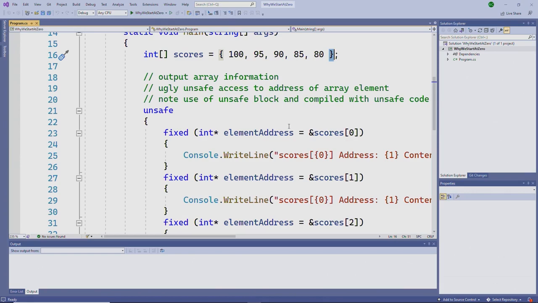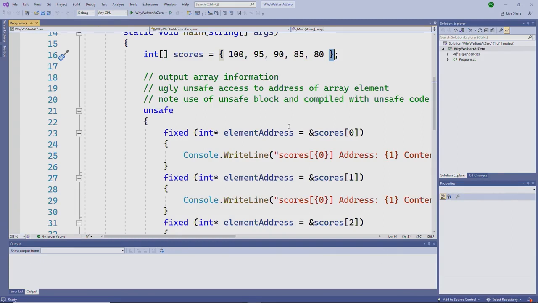I'm only doing it this way because I need to get at actual memory addresses to show you how this works. In C#, we use references and let the runtime system figure out the memory addresses that go with those references, but here I need to actually skip that step and get right at the addresses. So don't do it this way. I had to mark this code as unsafe. I had to go change the configuration of the project so it lets me use unsafe code.